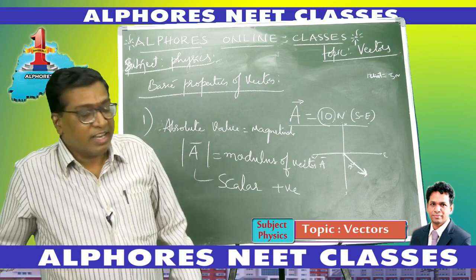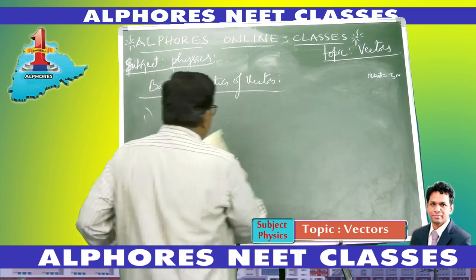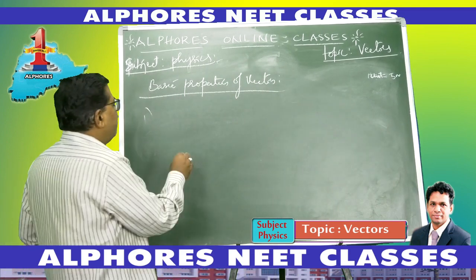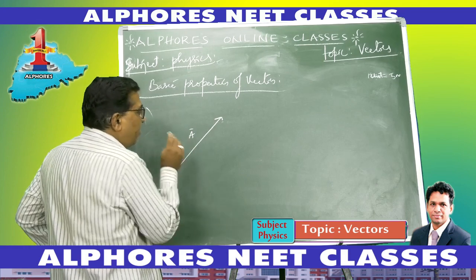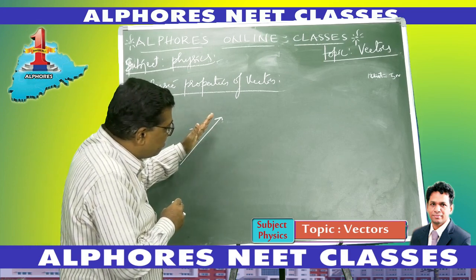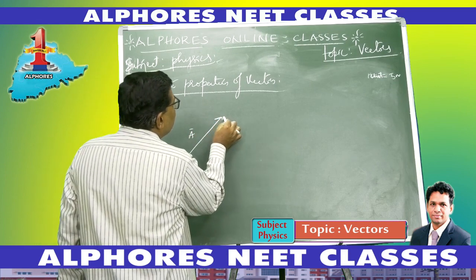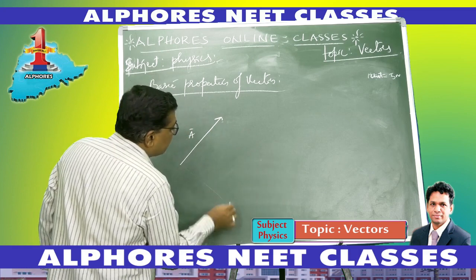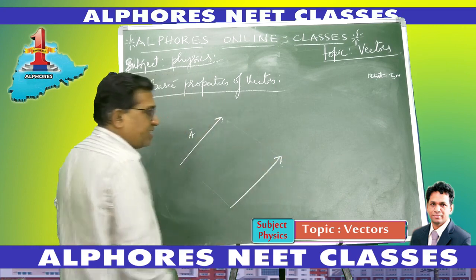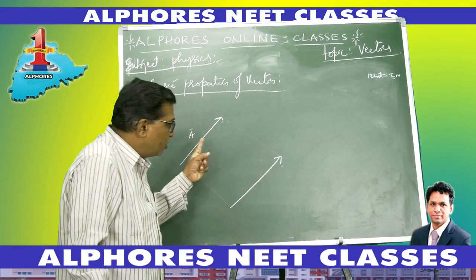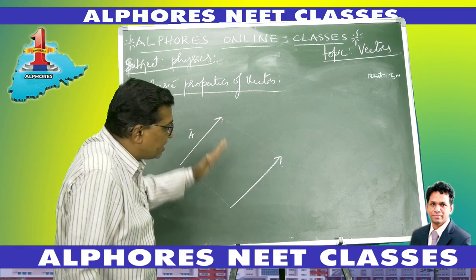First property, first character of the vector. Now suppose there is a vector A bar. If this vector is displaced parallel to itself in any direction, as I am doing here, from here to here, then there is no change in its length, and there is no change in its direction.